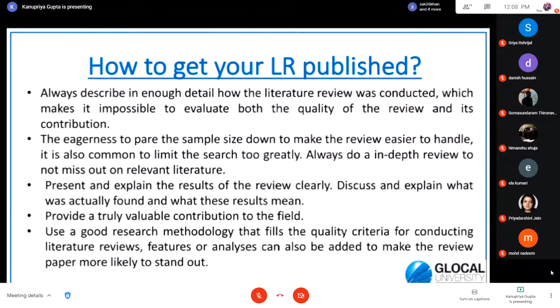So always do an in-depth review, follow a proper process, like I explained, using the tables, using diagrammatic representation, like we did in the choice of the factors taken for the study. So do the diagrammatic representation of that, and according to that, include as many studies as possible.